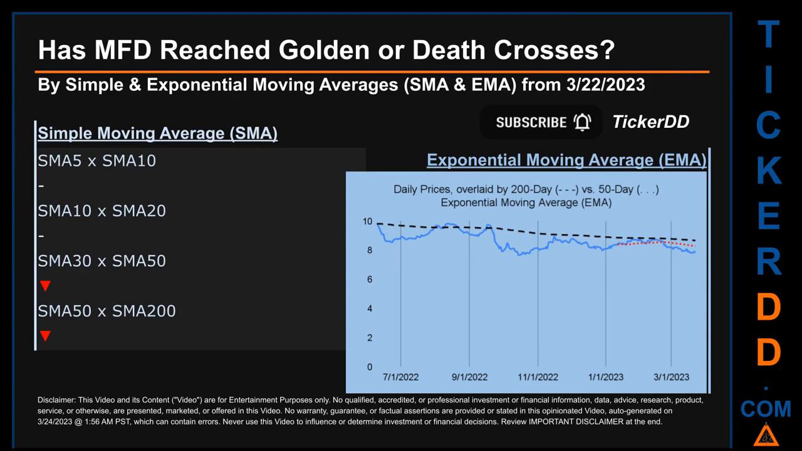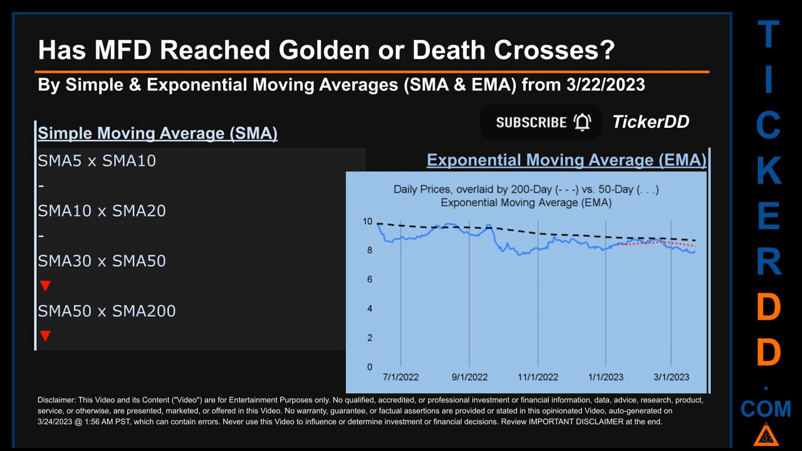Has MFD price reached golden or death crosses? Golden Cross and Death Cross are basic signals that compare average prices across two specified trade day ranges, a short-term versus a long-term range. For example, 5-day versus 10 trade days. Essentially, a golden cross is a bullish signal. It appears when a ticker's short-term moving average crosses above its long-term average. Vice versa, a death cross is a bearish signal when the short-term crosses below its long-term moving average.